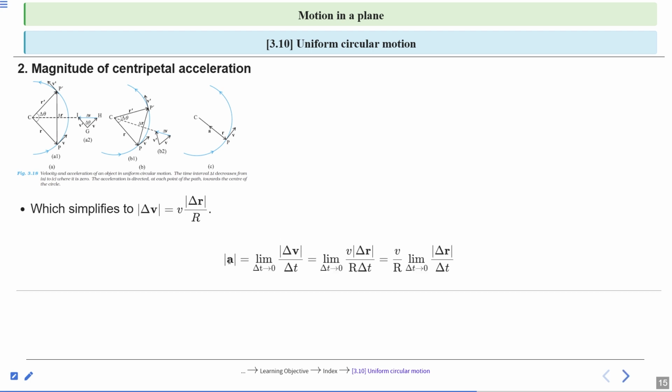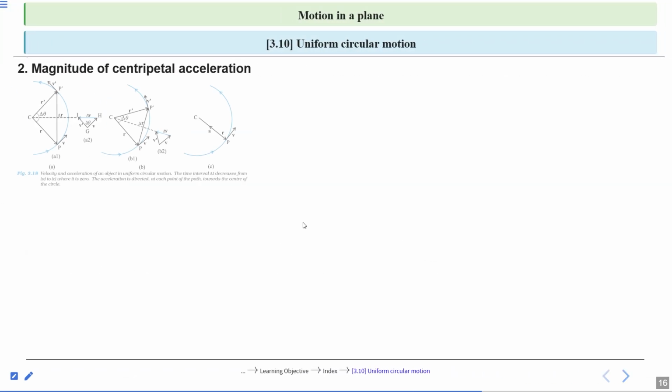So magnitude of acceleration, limit delta t approaches 0, delta v divided by delta t, we know this already. So just substitute the value of delta v. It will become limit delta t approaches 0, v into delta r divided by capital R into delta t. So magnitude of acceleration is equal to v by r. Listen carefully, magnitude of acceleration is v by r, velocity upon r, into limit delta t approaches 0 of delta r divided by delta t. Now using this expression we will simplify this more.